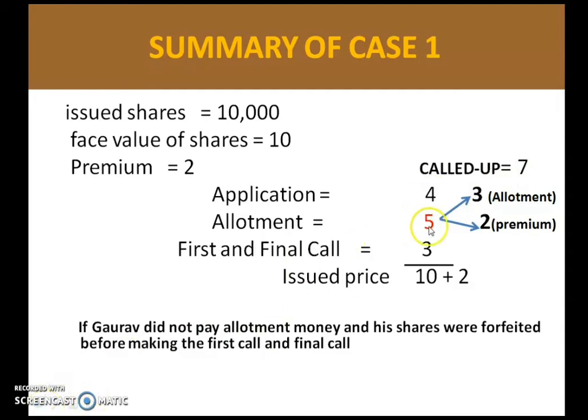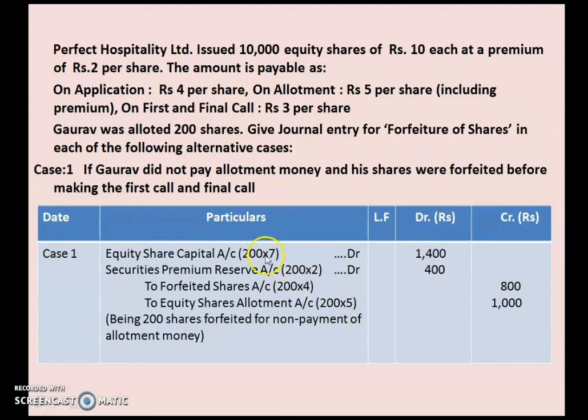If you are including 9 it will go wrong because 2 rupees is premium. We just have to include 4 rupees of application and 3 rupees of allotment, that is 7 rupees, your called up money. So that called up money will be written over here. 1,400 is the amount you will get on the debit side. Now securities premium reserve, 200 into 2. 2 rupees is the premium amount. So 200 into 2 will give you a total of 400.